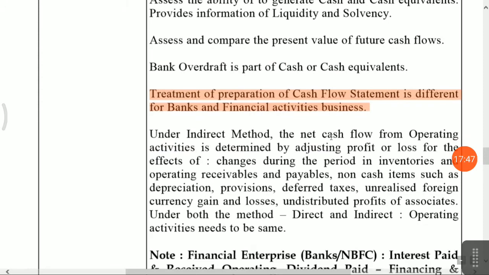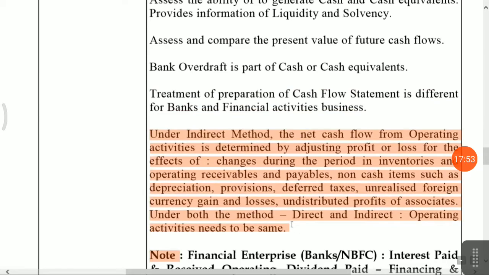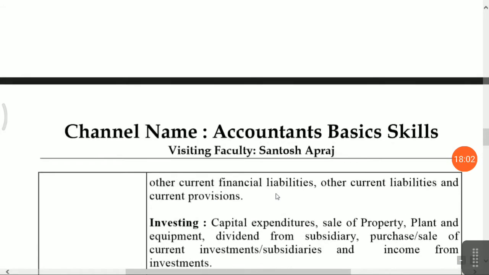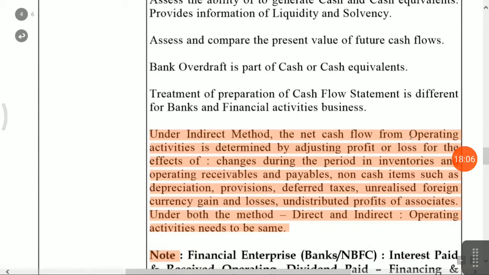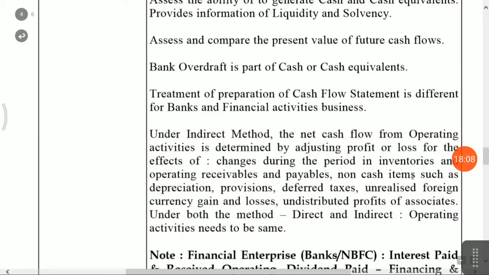Now, what is the indirect method? Under the indirect method, all types of non-cash items in operating, financing and investing activities are presented, which I have already discussed. Operating, investing and financing means we have to present changes during the period in inventories, operating receivables, payables, and non-cash items such as depreciation, provision, deferred taxes, unrealized foreign currency gain, and distribution of profit of associate.